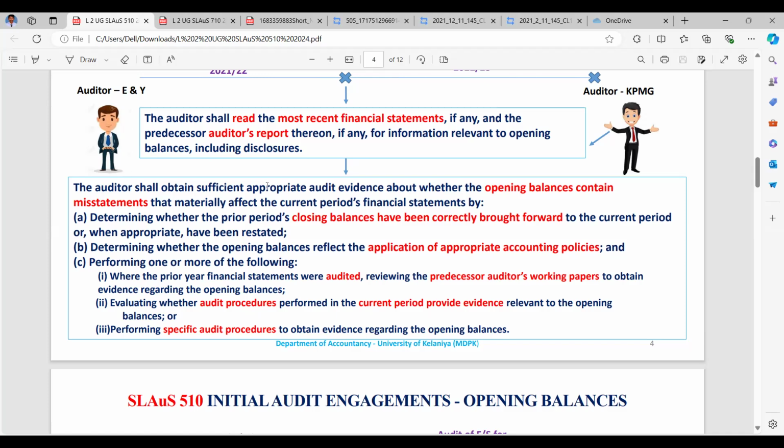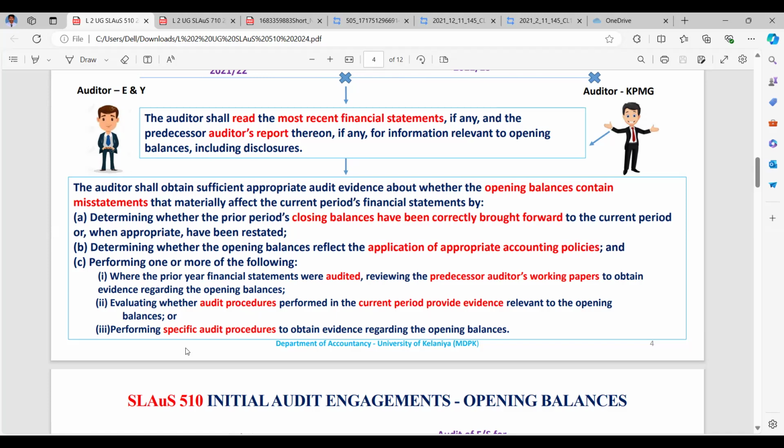Reviewing: we can ask for the previous auditor's working papers to get evidence regarding the opening balances. Evaluating whether the audit procedures performed in the current period provide any evidence about the prior period closing balances, which means this year's opening balances, right? Check the previous auditor's working papers and audit file, and see whether the current year audit procedures give evidence of the opening balances in this year.